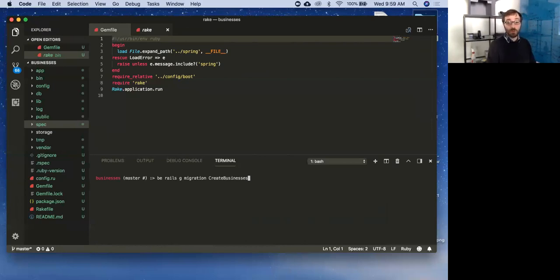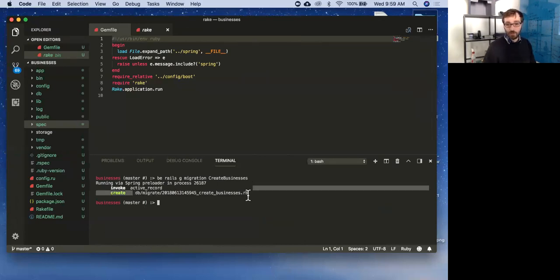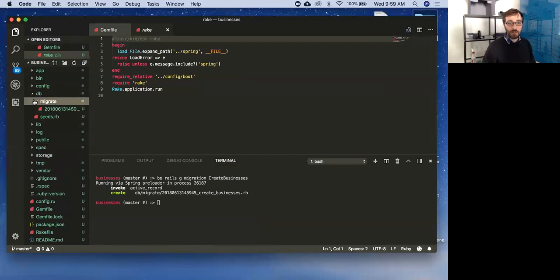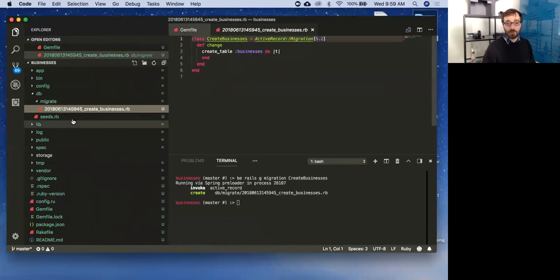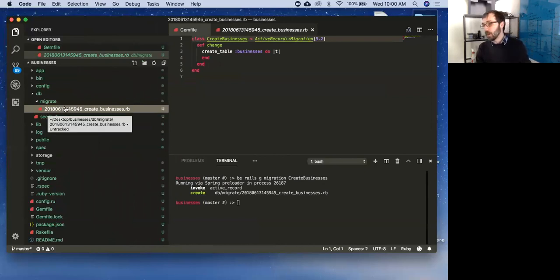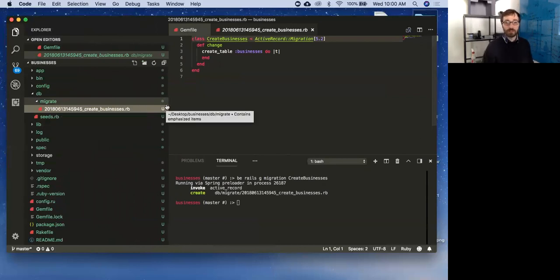Okay, cool. So I'm going to do this. Rails is going to create the migration for me. So now if I go into my database, it's created this migrate folder. And then here is my migration. This sets up all sorts of stuff for you. First of all, see all these numbers here? This is our date and time tag, right? So it's 2018, June 13th, then the time, to, I think, milliseconds. Cool.